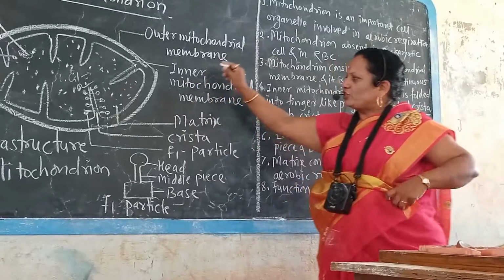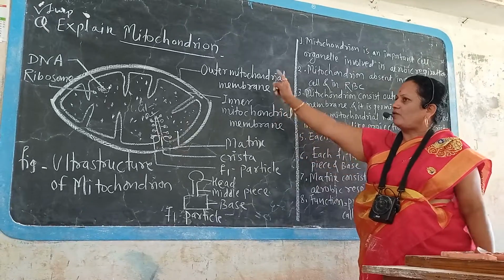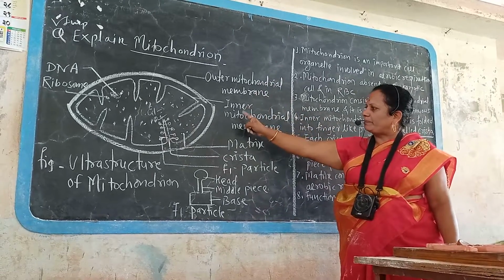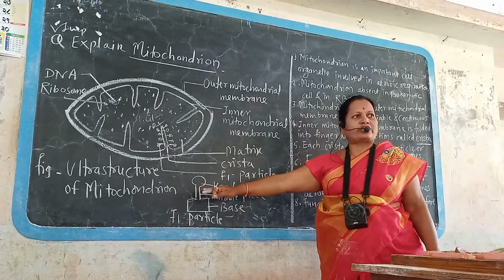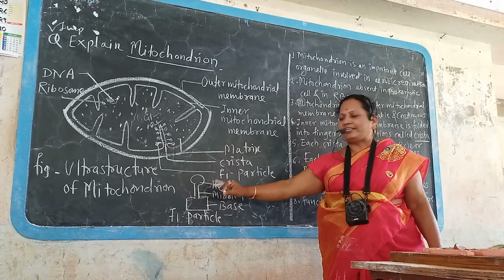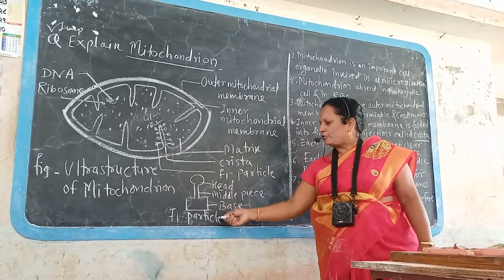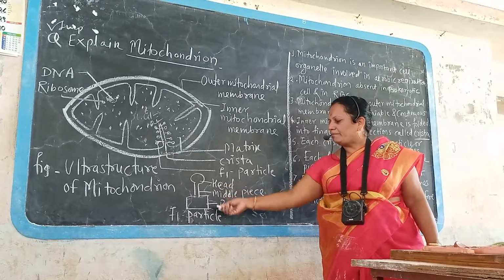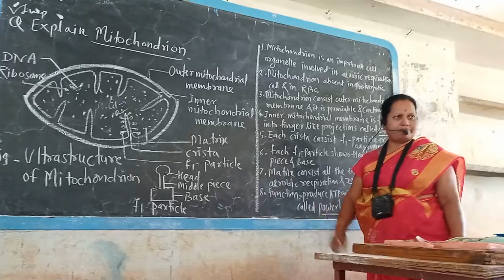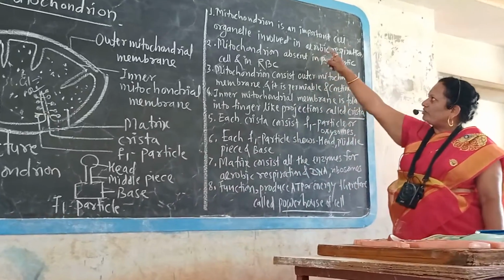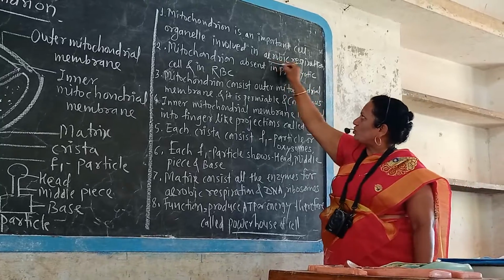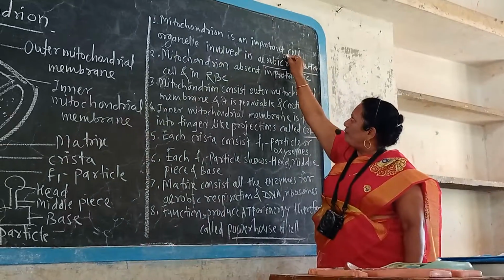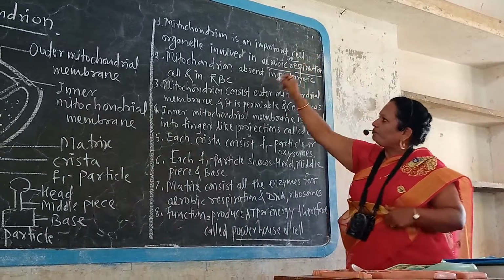Here, each mitochondrion consists of an outer mitochondrial membrane, inner mitochondrial membrane, matrix, crista and F1 particle. This is the ultrastructure of mitochondria that is seen under the electron microscope. Each F1 particle consists of three parts: head, middle piece and base, or head, stalk and base. Mitochondrion is an important cell organelle involved in aerobic respiration, that means respiration with the help of O2.